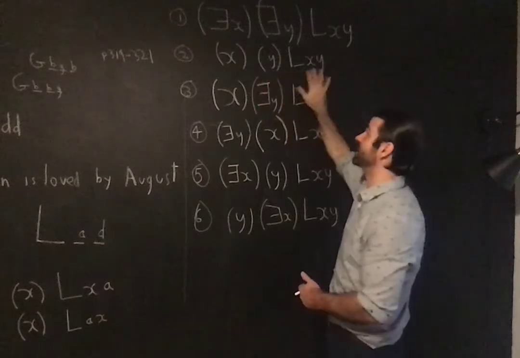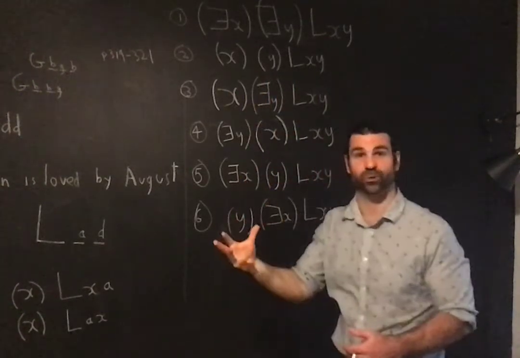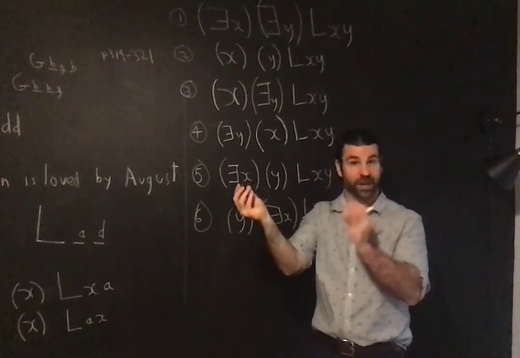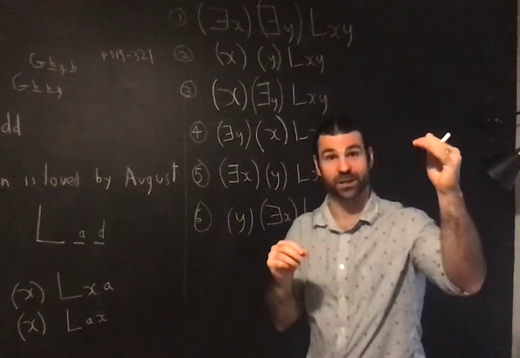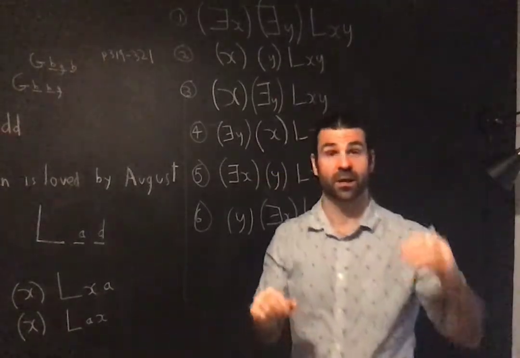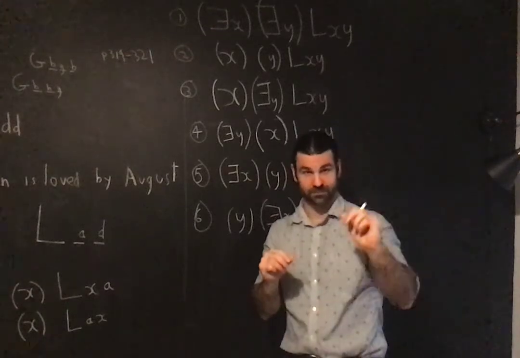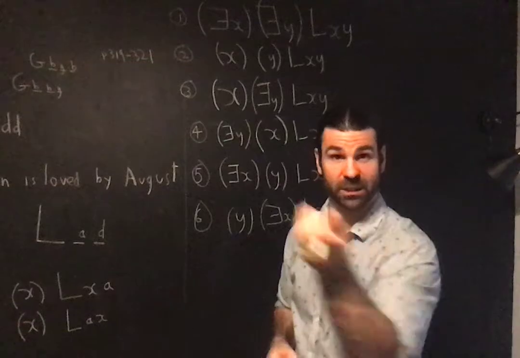For all y, Lxy. It's saying for every single x, the following is true: for all of the y's, x loves y. That's true of the first x in the set. We're restricting our domain to people here. So for every x, take this first person. I'm telling you this person loves everybody.